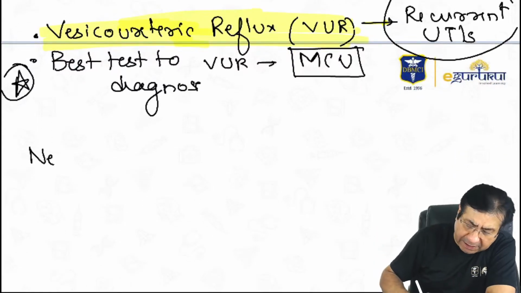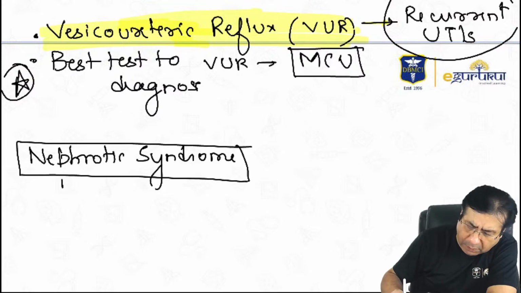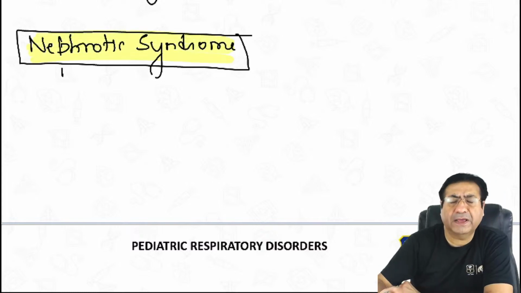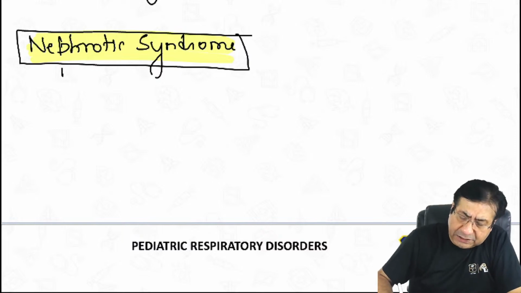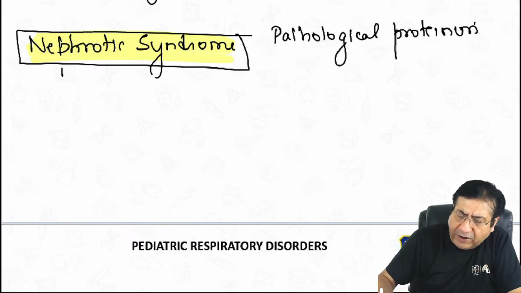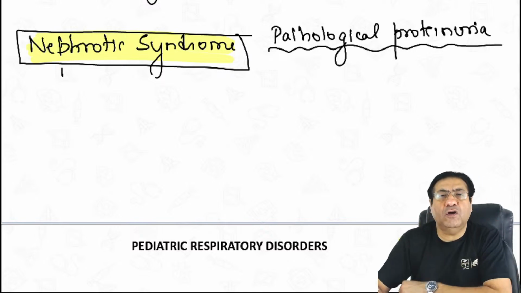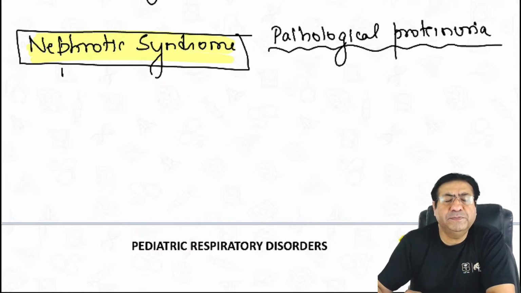Then another topic which is important from your examination point of view is nephrotic syndrome in children. This again is a very important topic from your pediatrics point of view. So, what is the definition of pathological proteinuria? When we say nephrotic syndrome, it means there is a large amount of protein being lost in the urine. We say pathological proteinuria, large amounts of proteins being lost in the urine.